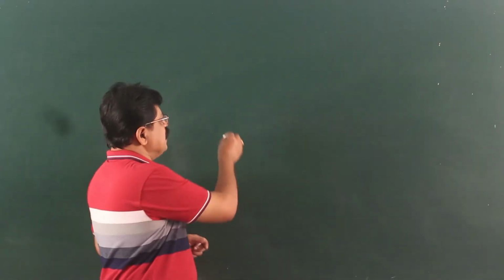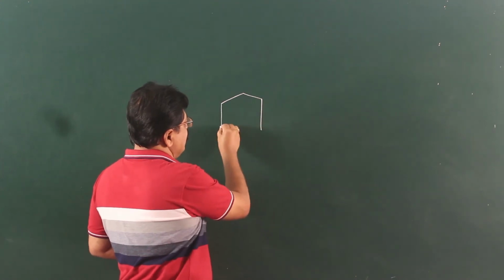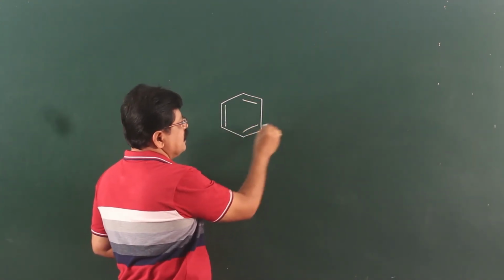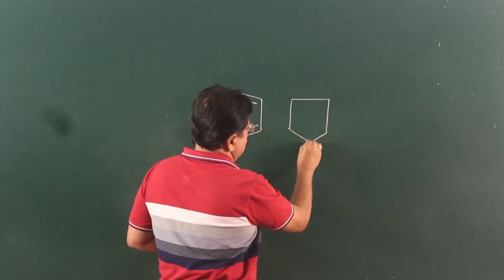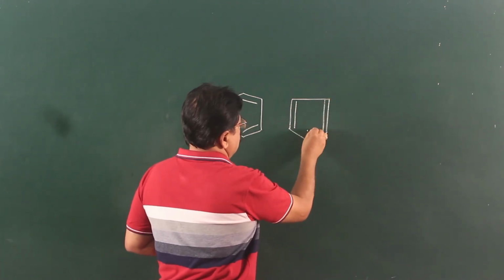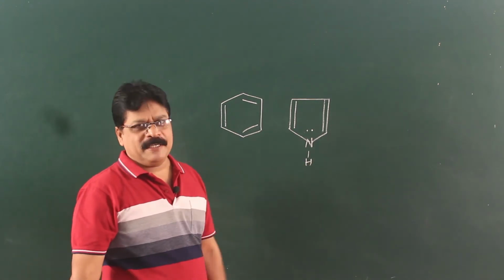Now, let us make a small comparison between benzene and one of these heterocyclic compounds that we said. Let us take pyrrole. Both benzene as well as pyrrole are aromatic.